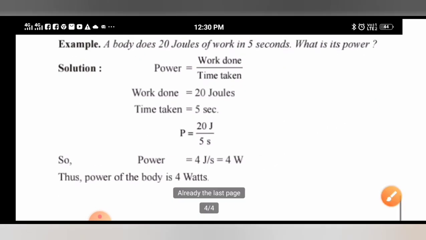So this is all about my today's topic, that is conservation of energy and power. Dear students, with this topic we have finished our chapter number 4 of physics, that is work and energy along with power. And in my next lecture I will solve exercise questions as well as in-text questions, and then we will start our last chapter of physics, that is sound.